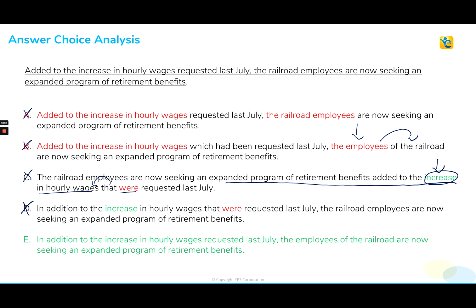Now, if you're sitting there going, well, hold on a second, Stacey, that's not making sense because in addition doesn't modify the employees correctly, you need to stop and think. This is where your grammar tools do come in a little bit handy. Verb ED, verb ing, opening modifiers associate directly with that subject, but a prepositional phrase modifies the entire clause that follows it. So this is actually going to work structurally for us here. So choice E is going to be that correct answer choice and gets the job done for us.